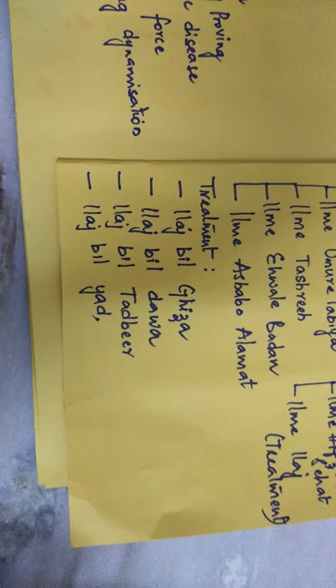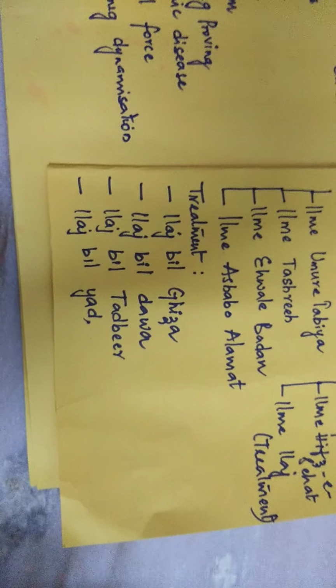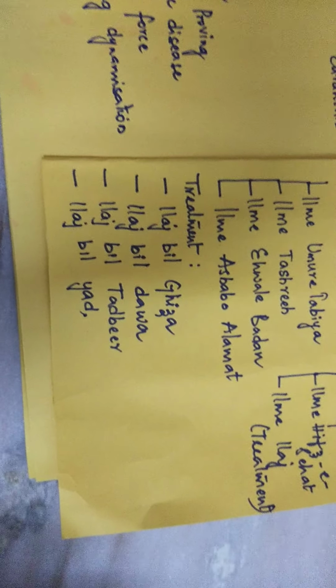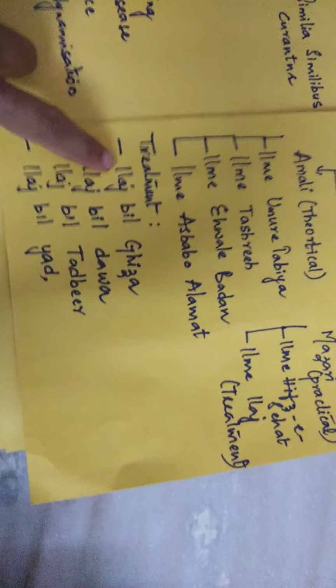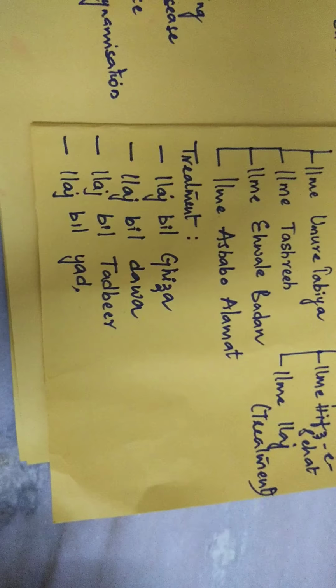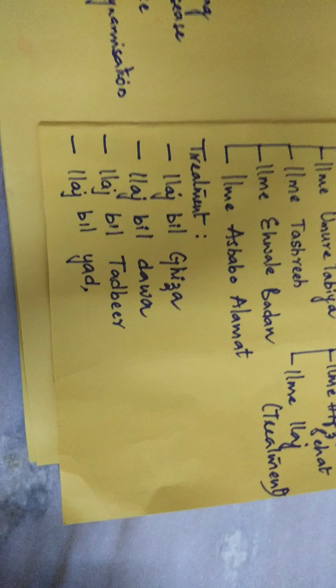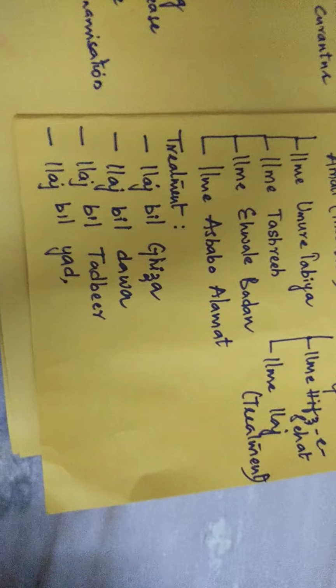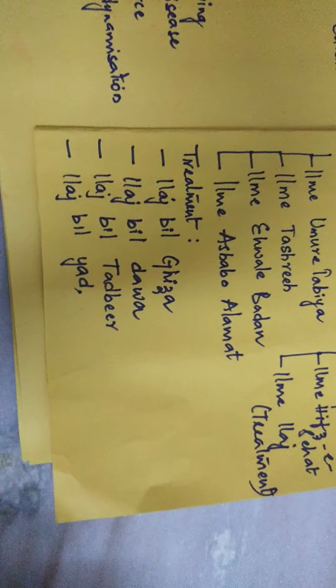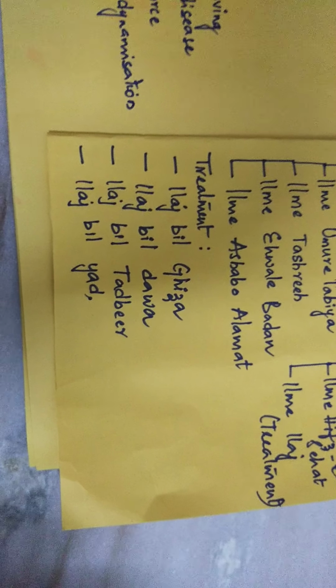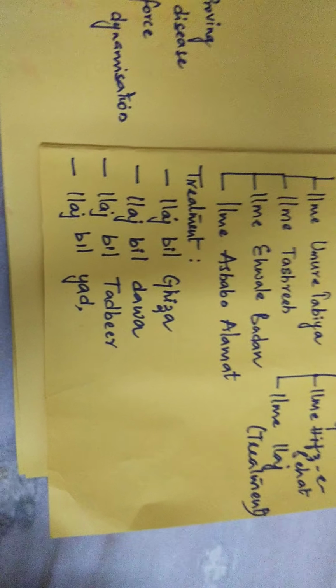The alteration in diet is a necessary concept, which we study under Ilaj bil Giza. The next one is Ilaj bil Dawa, which is pharmacotherapy. The treatment is carried out by crude drugs having principal constituents.